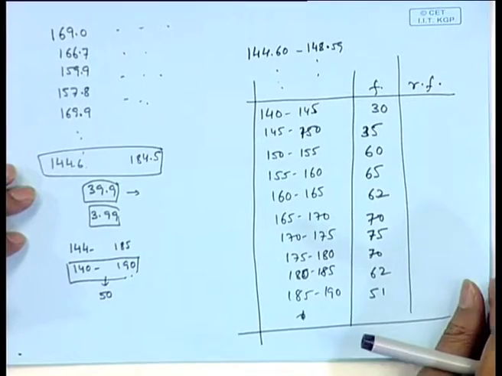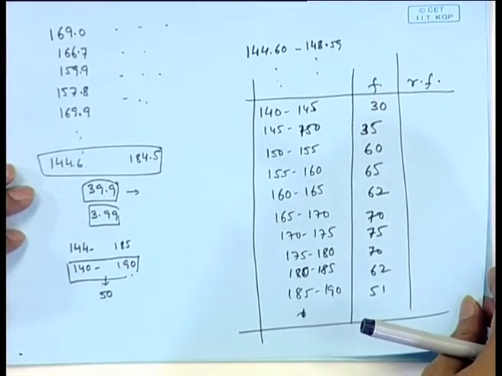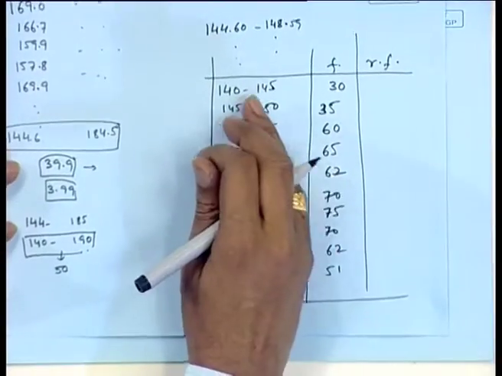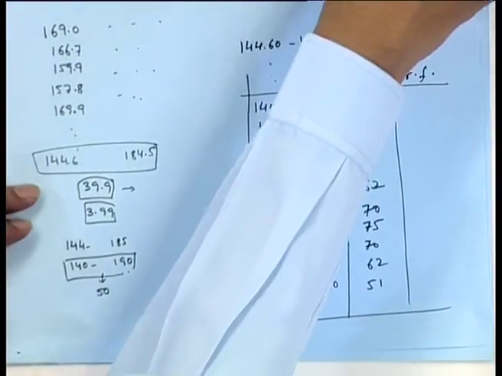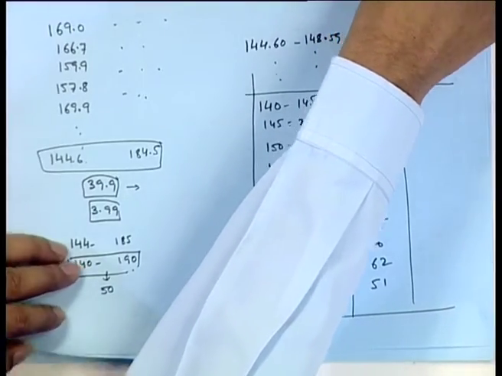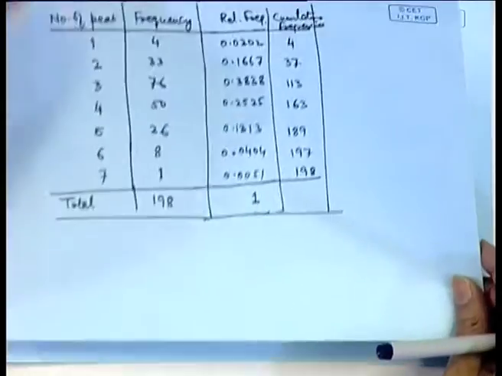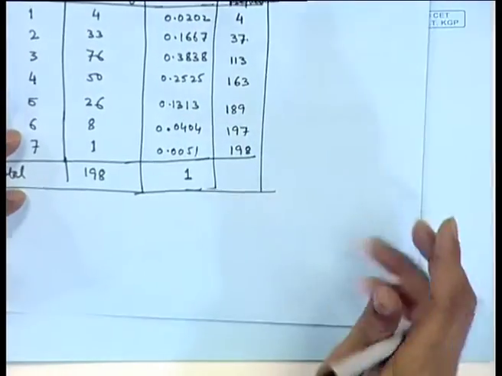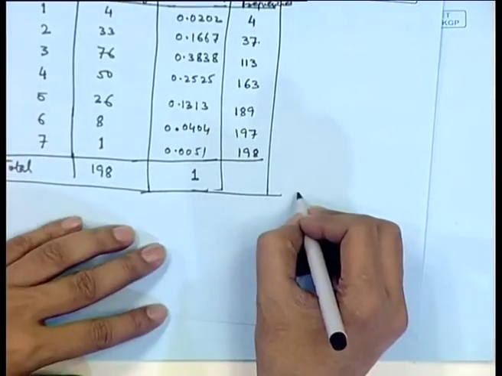There are some guidelines for making the class intervals and the number of intervals, and one should follow them before making the table. Now, the next thing is the graphical representation of frequency distribution. So, if we have a frequency distribution of this nature, then we may simply make a bar diagram in the form.